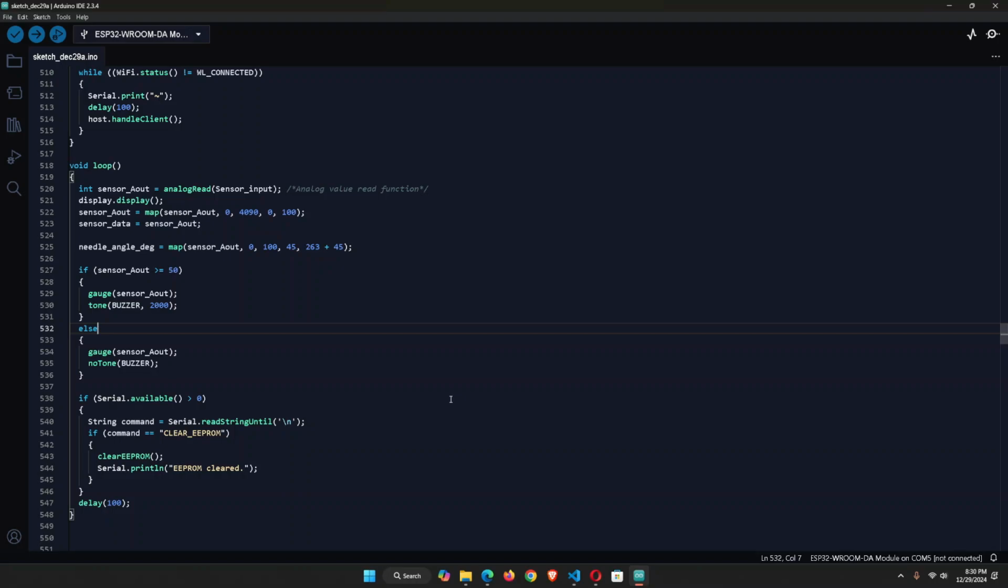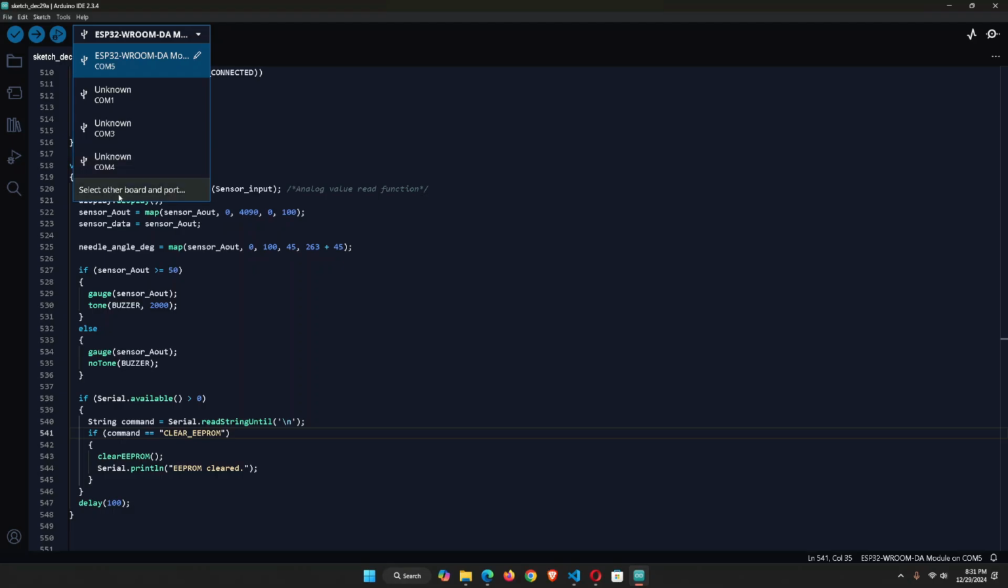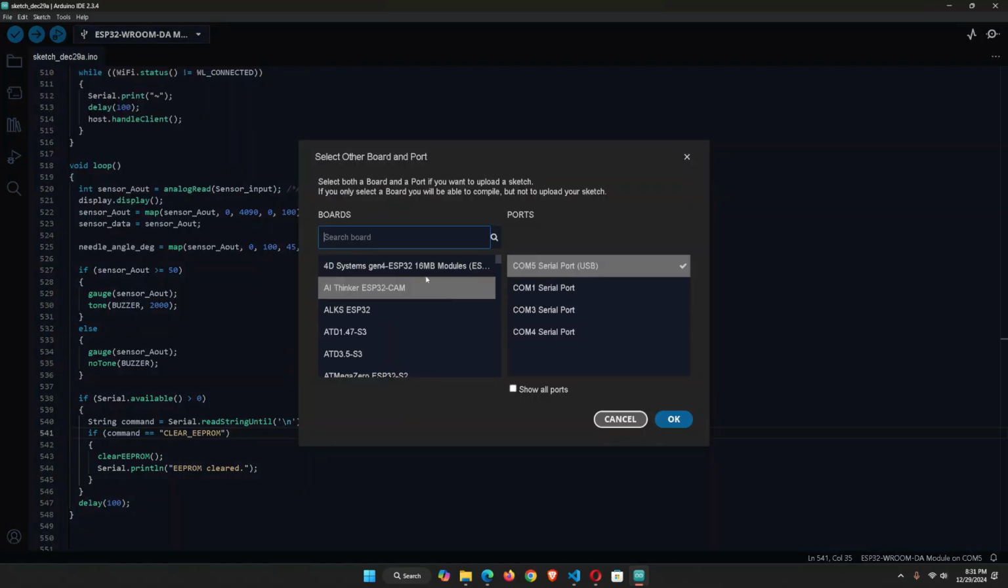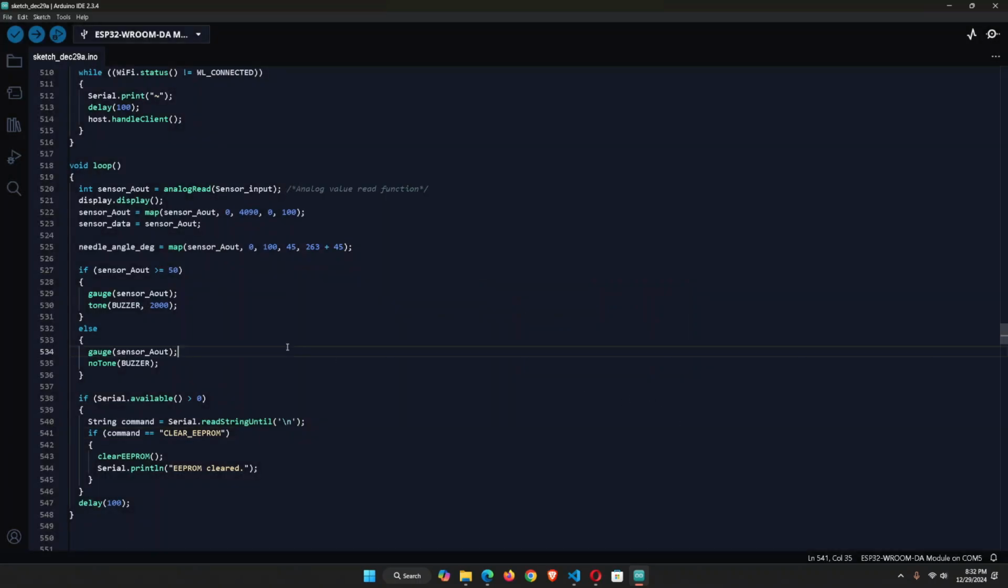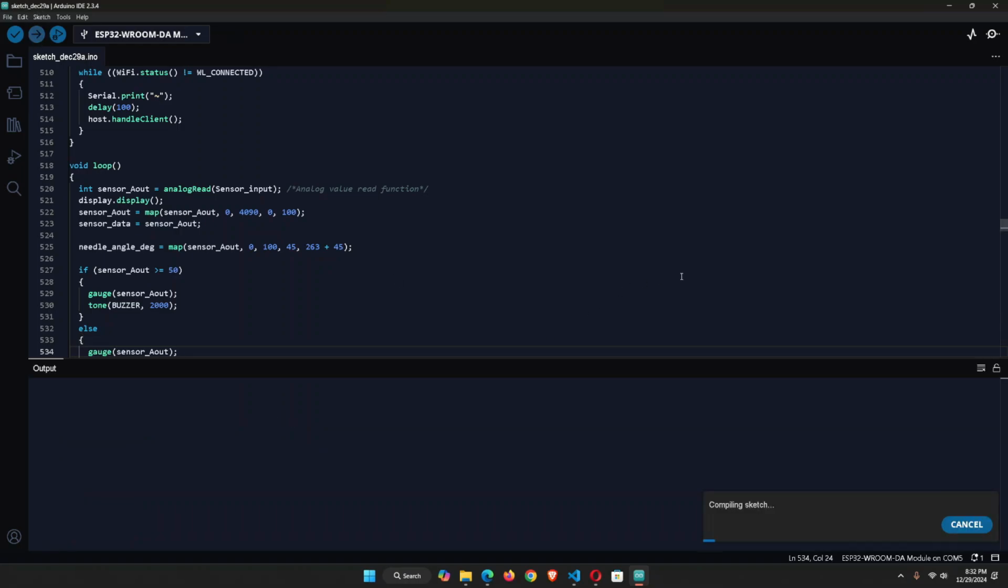Now let's connect our board to the PC. After connecting the board to the PC, select this menu, select Other Board and Port. We need to search for our module, that is ESP-32 WROOM DA. This is it, and select the serial port, click on OK, and then finally upload the sketch. Now let it upload to the device.